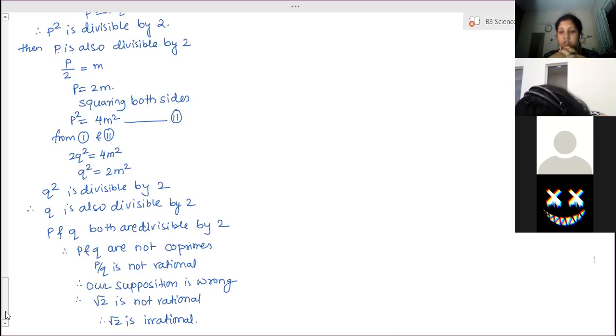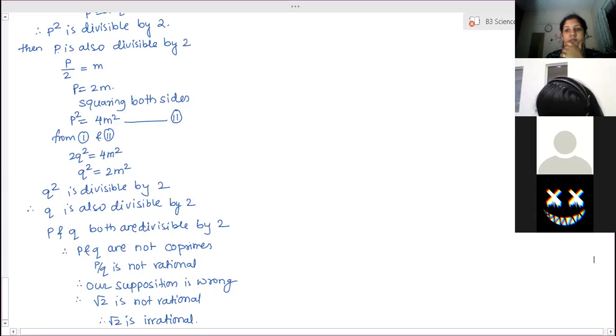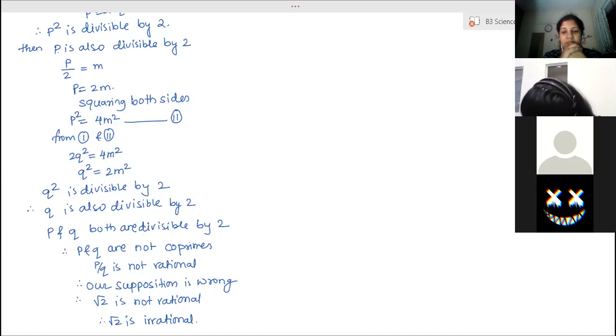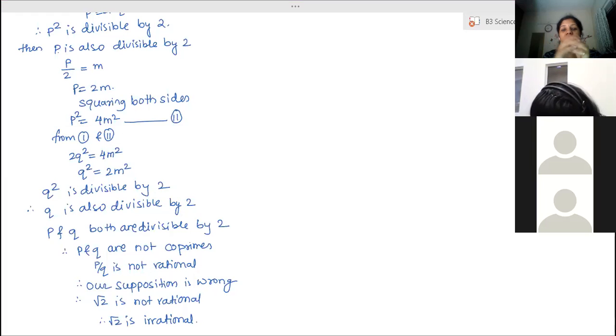Ma'am, so in the exam, they'll ask a direct question like prove that root 3 is irrational? Yes. Okay, ma'am. How many marks can this come for? 3. Okay. Is any number like root 13 asked, or only till 11? No, root 2, root 3, root 5, root 7, root 11, that's it. Root 11 also they have not asked. Till root 7 they have asked.